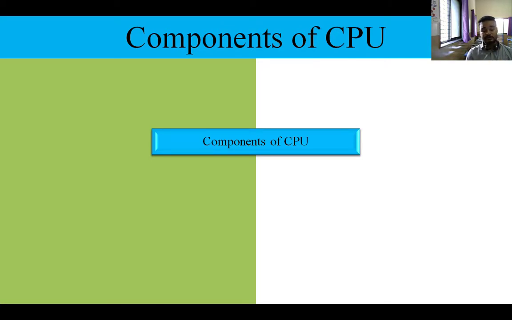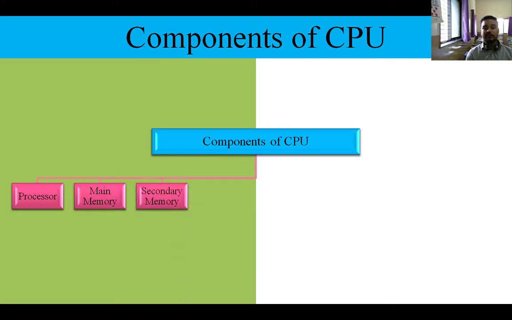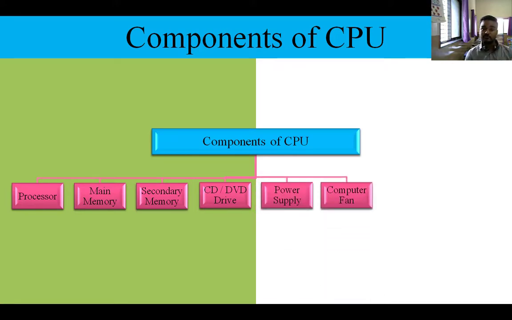The first component of your CPU is the processor, that is your brain. The second one is your memory, where we store things like in our brain. The third one is your secondary memory. The fourth one is your CD or DVD drive. The fifth one is your power supply unit. The sixth one is your computer fan.